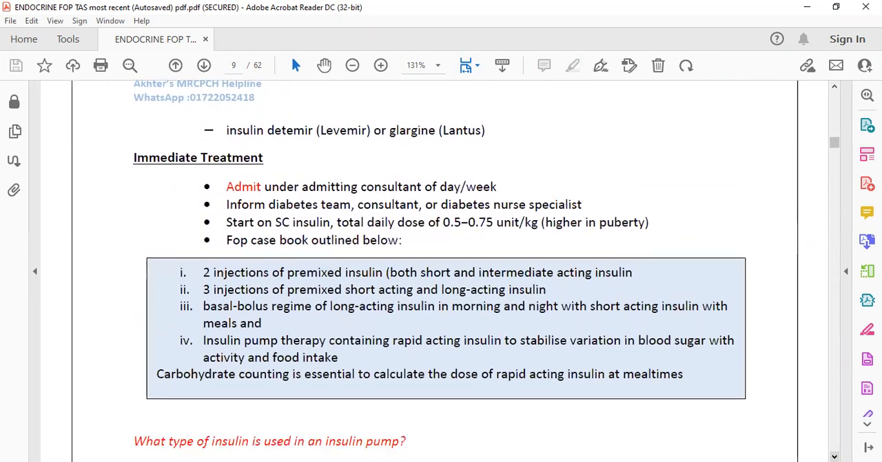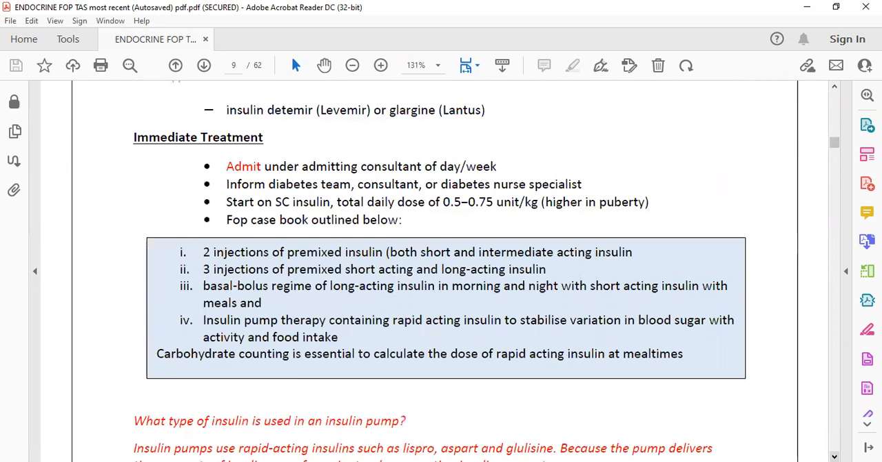And how do you manage? You have to refer the patient to the diabetes team. They will advise, but you should have some idea: we usually give insulin by subcutaneous route when there is no complication, and the total daily dose is 0.5 to 0.75 unit per kg. This is the total dose.